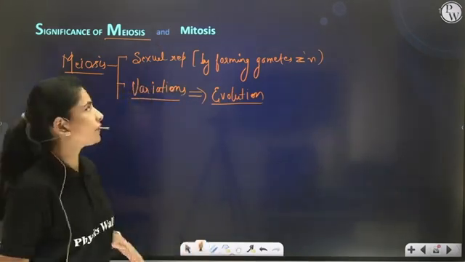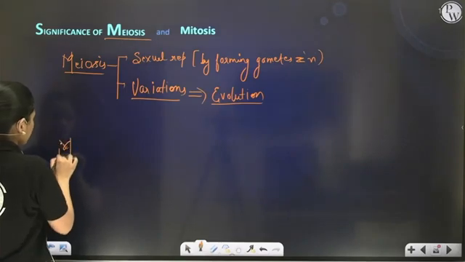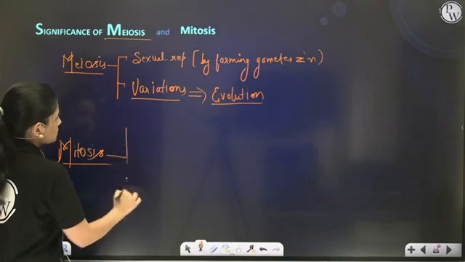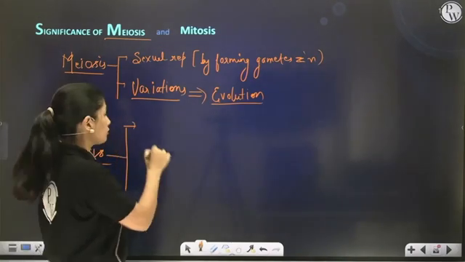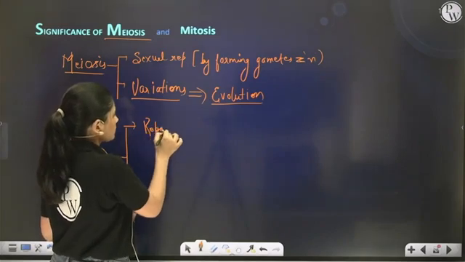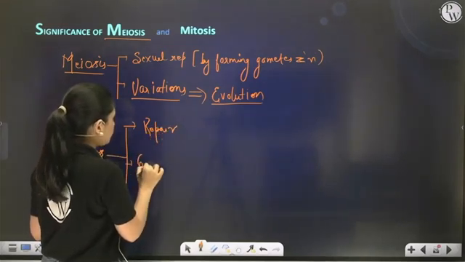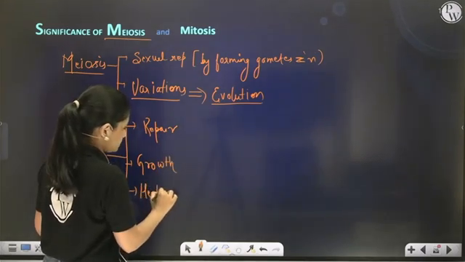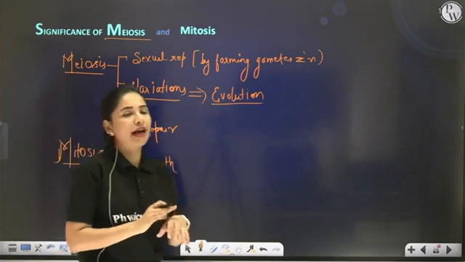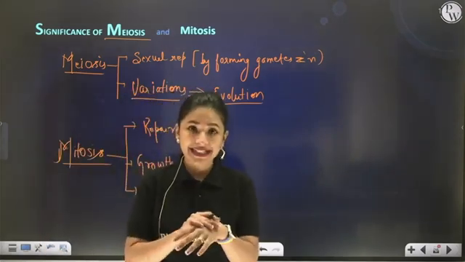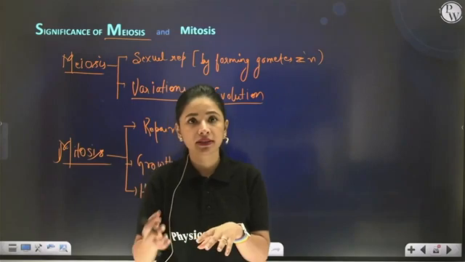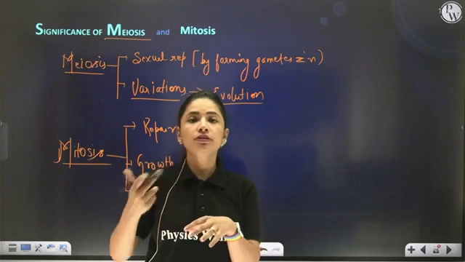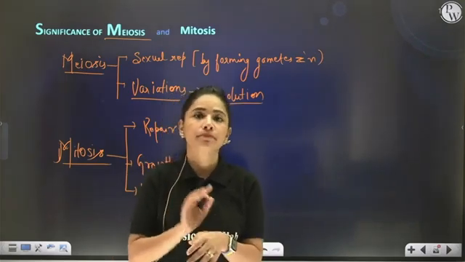Now coming to the significance of mitosis. Mitosis is required for repair and regeneration. It is required for growth of the body. It is required for healing purposes. Suppose some damage happens in my skin. These skin cells will try to regenerate. They will try to heal that injury by producing new cells, and those new cells are produced by the process of mitosis.